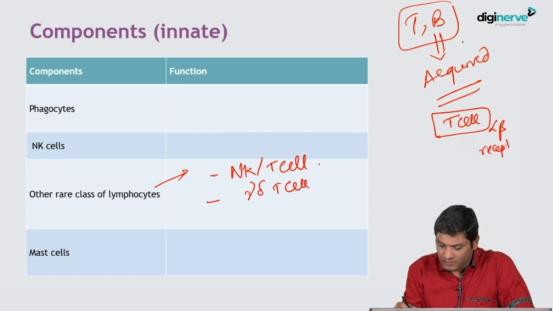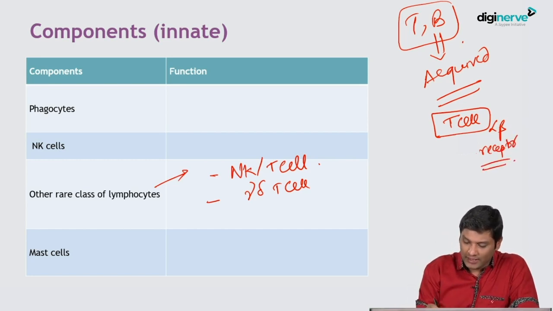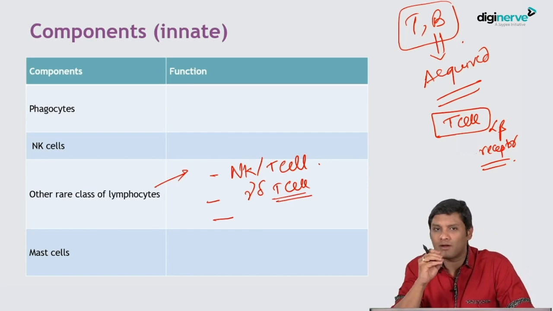Whereas there are certain T cells which have gamma delta receptors. These are called gamma delta T cells. They are usually present as intraepithelial lymphocytes. They are also part of innate immunity. Okay, they are not adaptive immunity, acquired immunity. They are part of innate immunity.